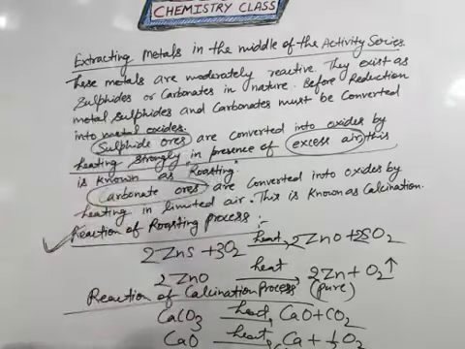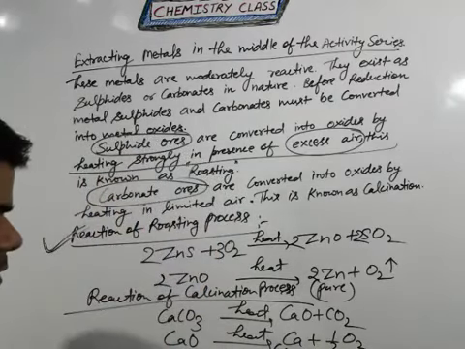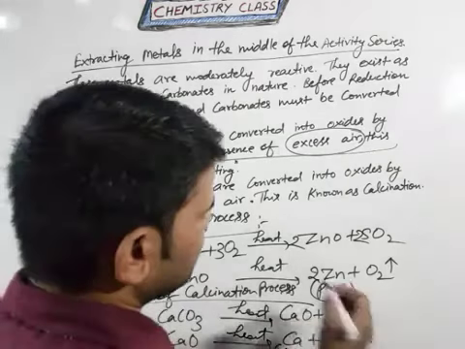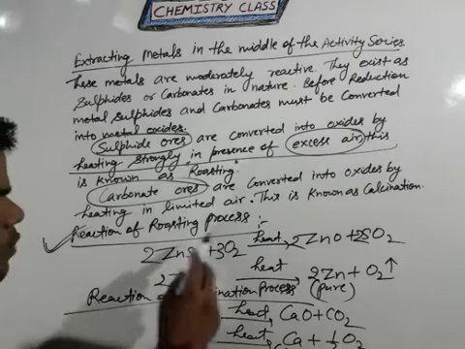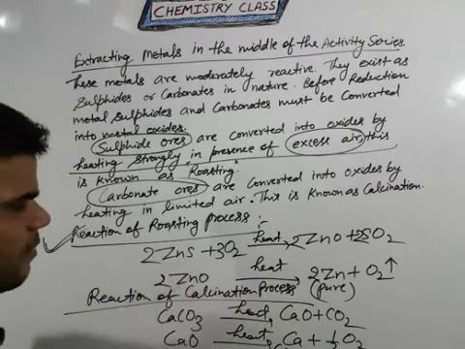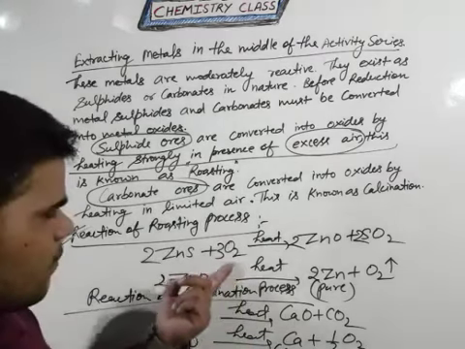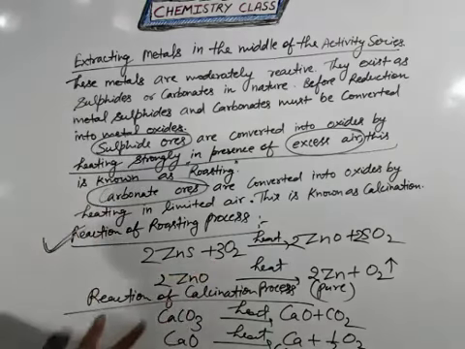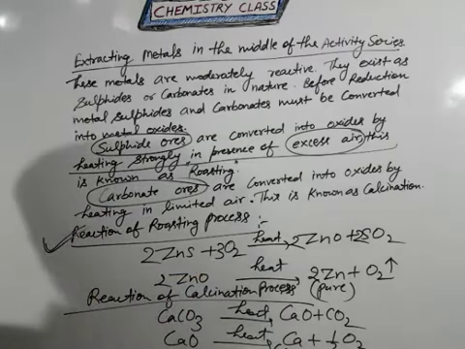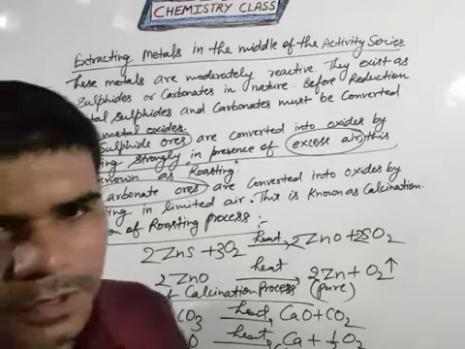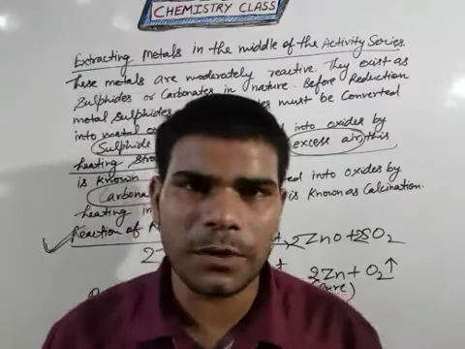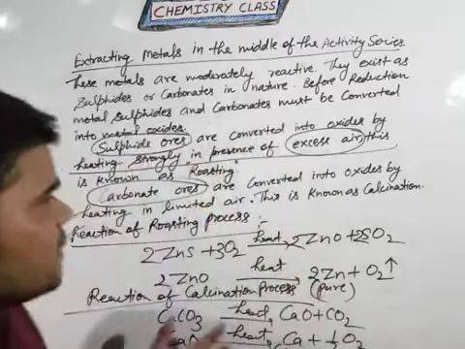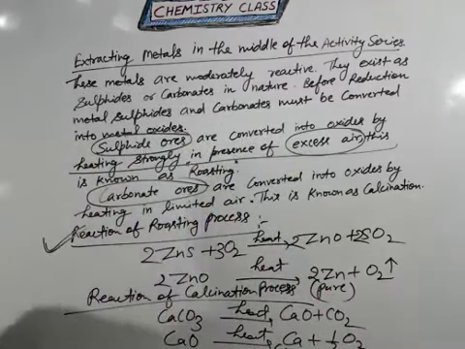So with the help of calcination it will also provide pure metal, and roasting also gives pure metal. But the difference is that the roasting method needs oxygen in large amount, but in calcination there is no need of oxygen. So students, I hope you understand roasting and calcination. It is a very important topic for all of you, and all the best to all of you.